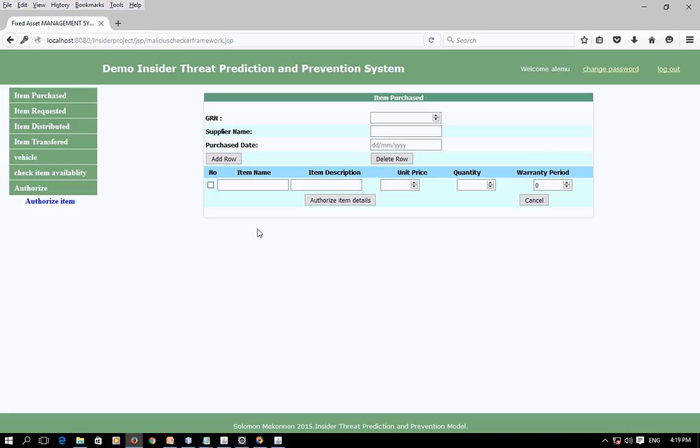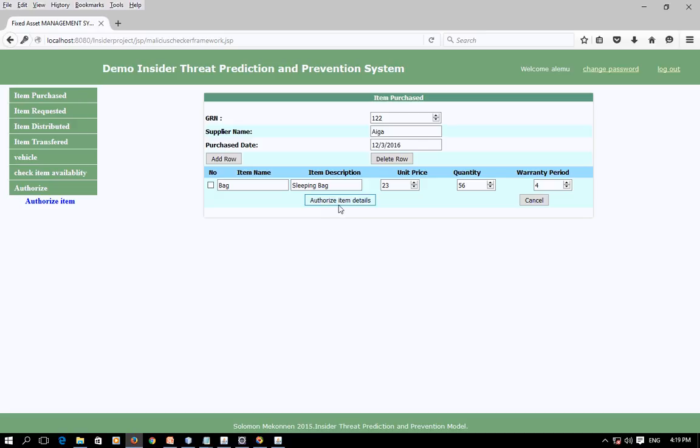Rather, it is a deception trap environment for the malicious user. Here is the ID, and here is the supplier name, and there is the purchase date, and the item name and item description, and there is the unit price and the quantity, and there is a warranty period.